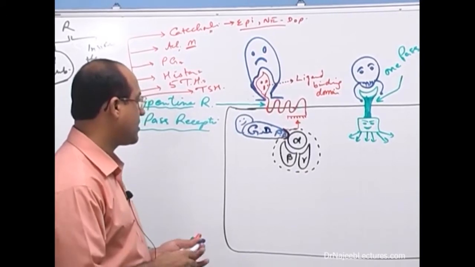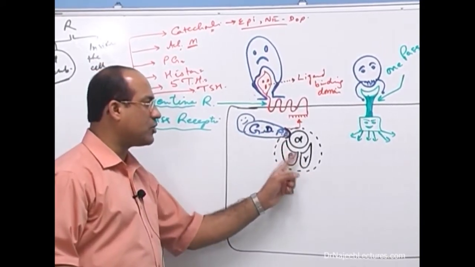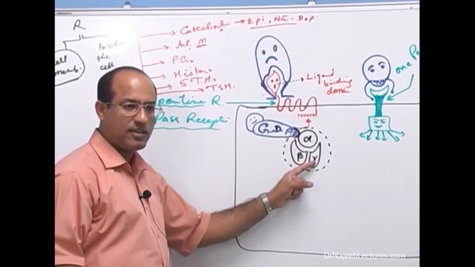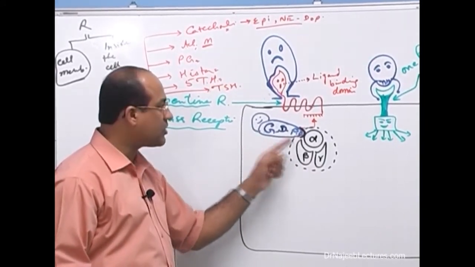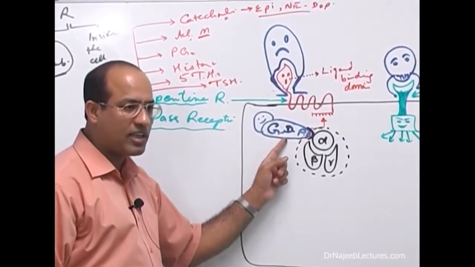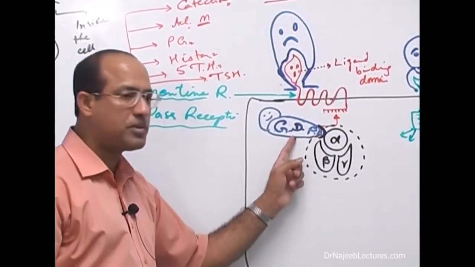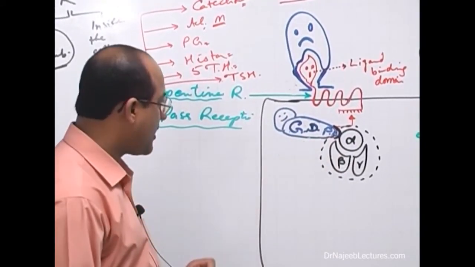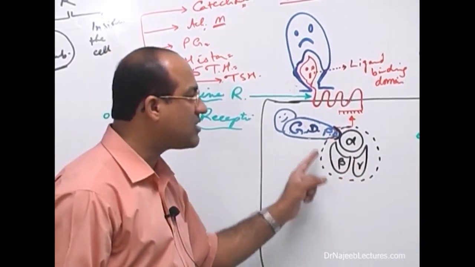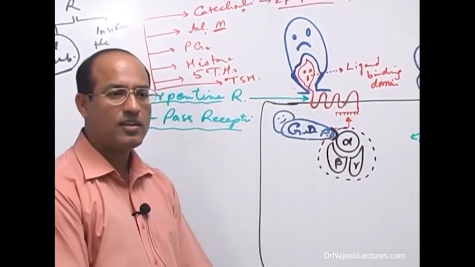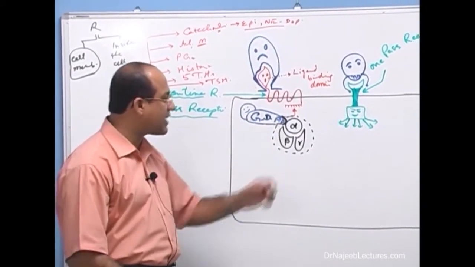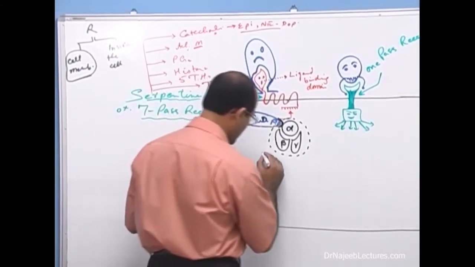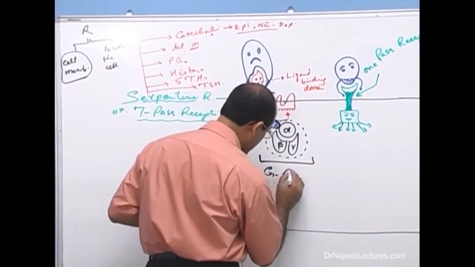Now listen. Alpha, beta, gamma units make a trimeric protein which can bind with GDP or GTP, right? If it is binding with GDP, it is at a low energy level. If it is binding with GTP, it is at a high energy level. And because these proteins bind with GDP or GTP, they are simply called G proteins.